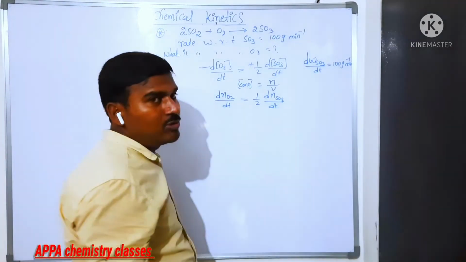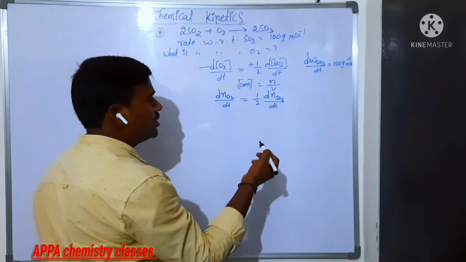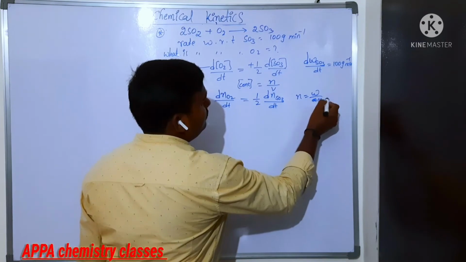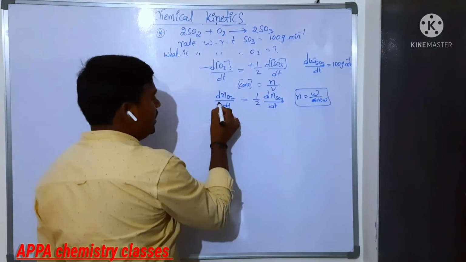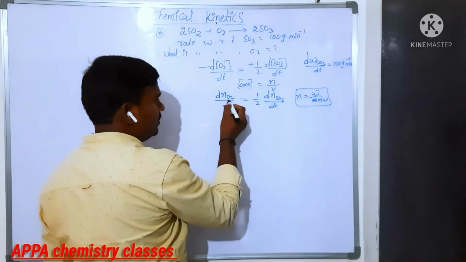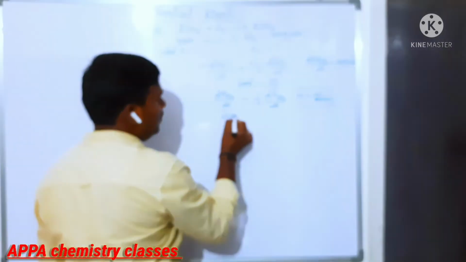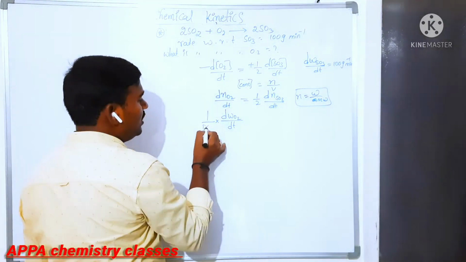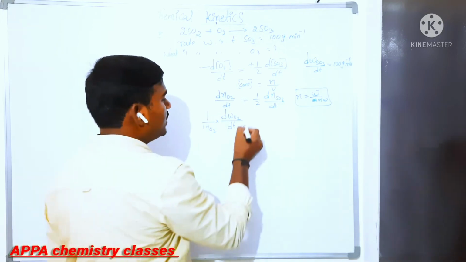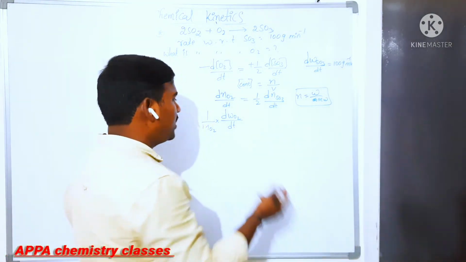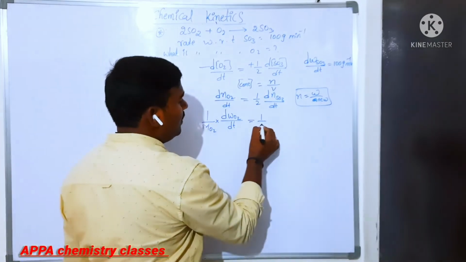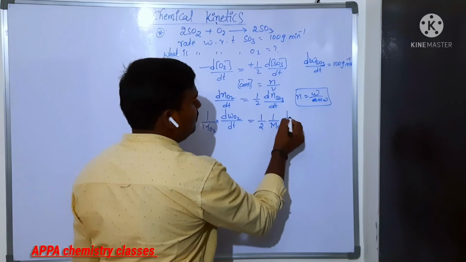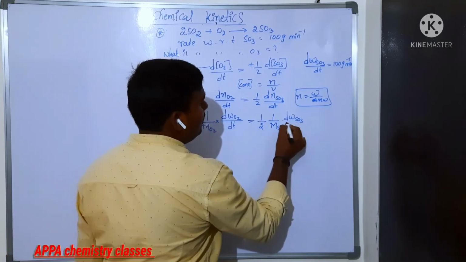They are not asking number of moles, they are asking in grams. Number of moles is nothing but weight by gram molecular weight. So you can write the number of moles of O2 as weight of O2 by dt, divided by the molecular weight of O2. Because molecular weight is constant and does not change, it equals 1 by 2 into molecular weight of SO3 into rate of formation of SO3 by dt.